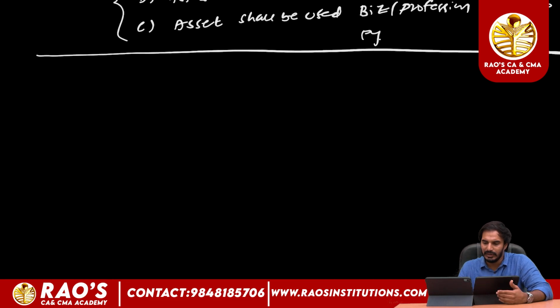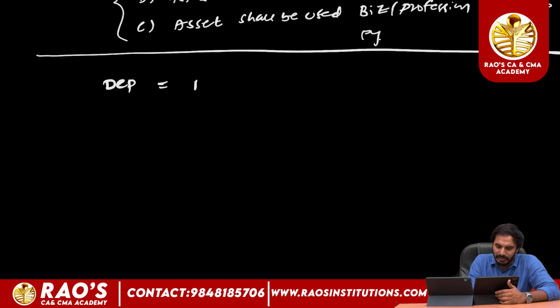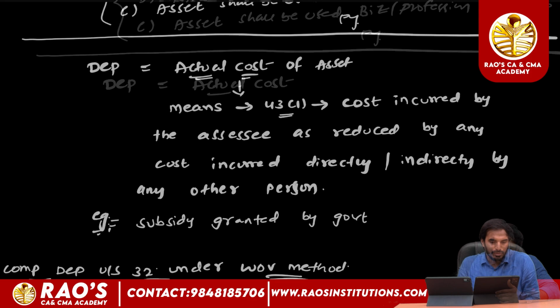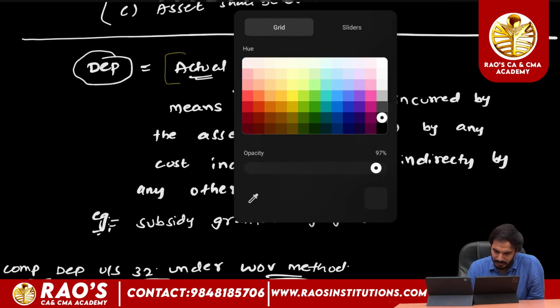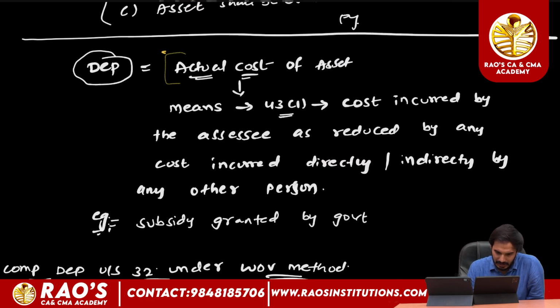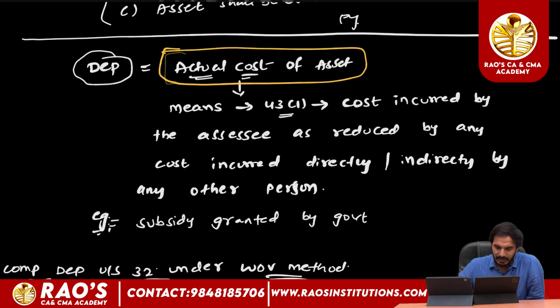Now we'll try to understand the concept that depreciation is calculated on the actual cost of the asset.